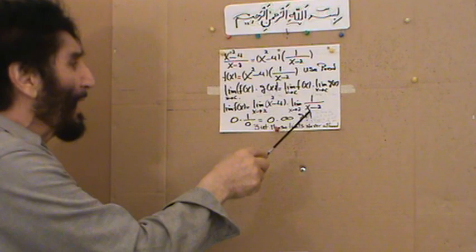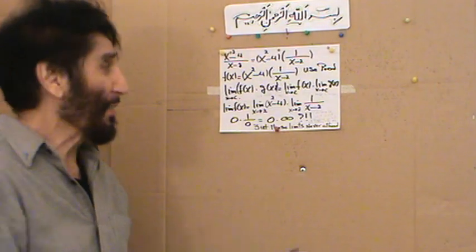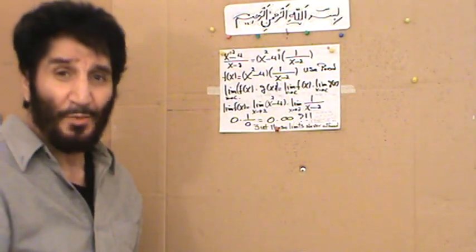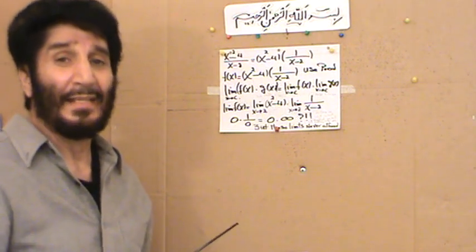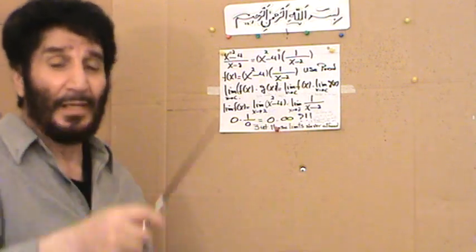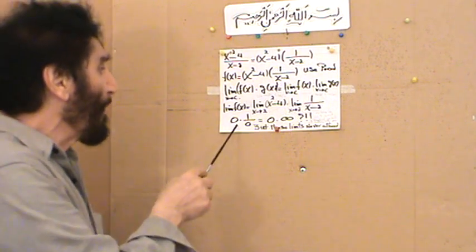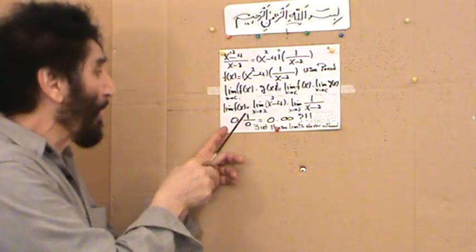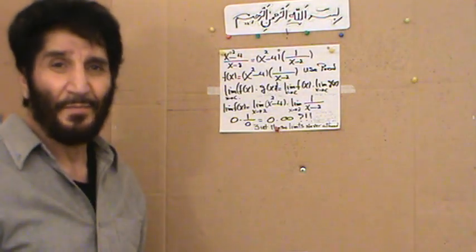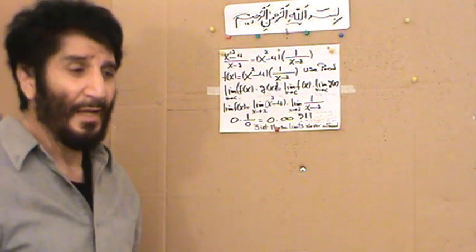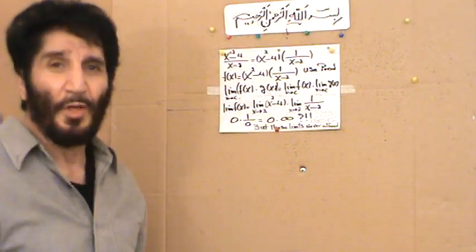And the limit of 1 over x minus 2 as x approaches 2 is in a sense infinity, because the denominator becomes extremely small and the numerator is the same constant 1, and 1 divided by an extremely small number becomes extremely large. We know that we have that much maturity. So we end up with the situation of 0 times 1 over 0. Some people call 1 over 0 infinity, which is not really correct, because infinity is not really a number, but that's what they call it. So if you are used to that, we can say 0 times infinity.